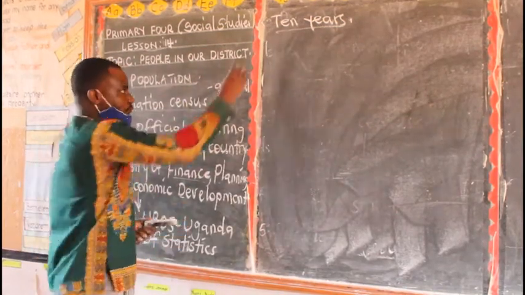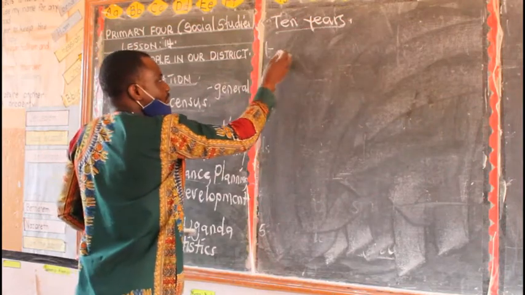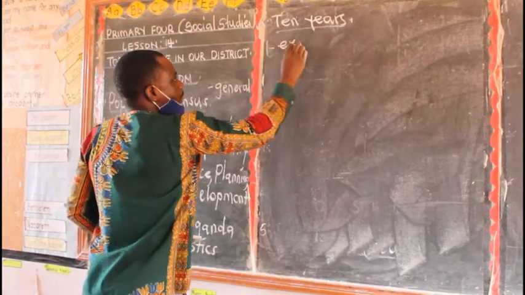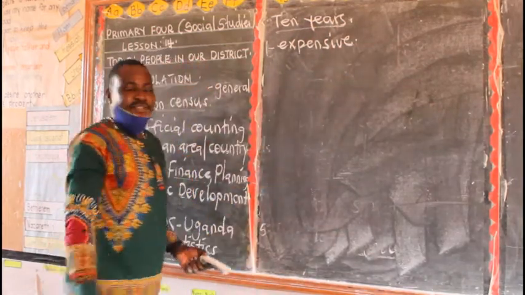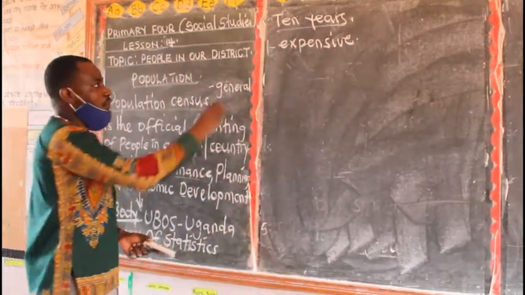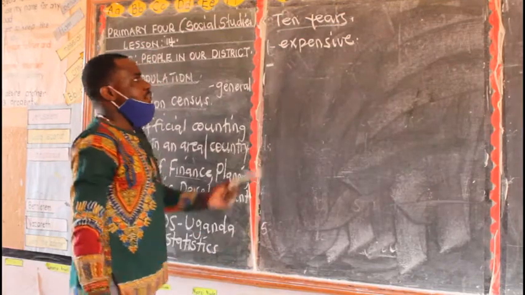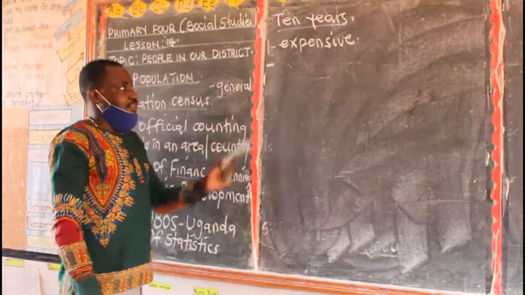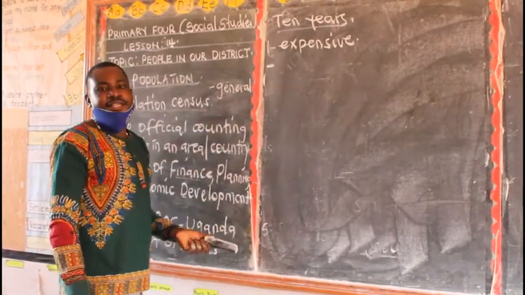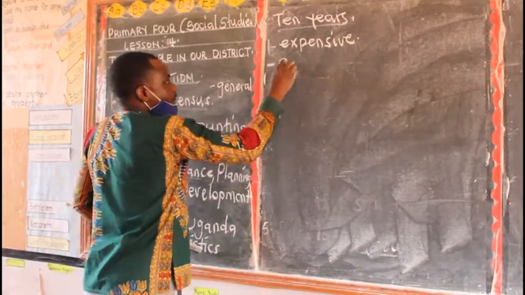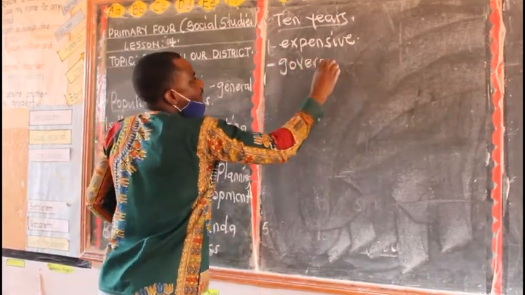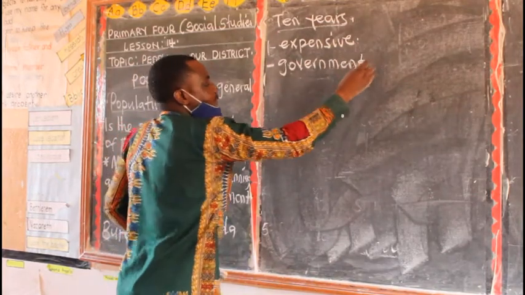So the first reason is that population census is expensive. Then the second reason why population census is carried out after every 10 years is that it is a government policy.